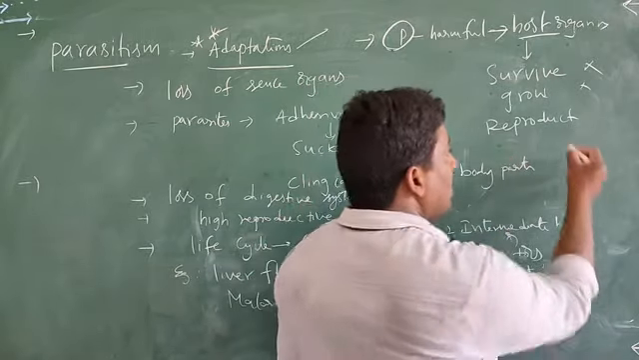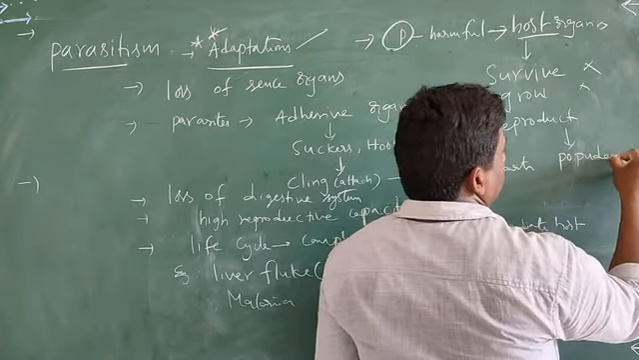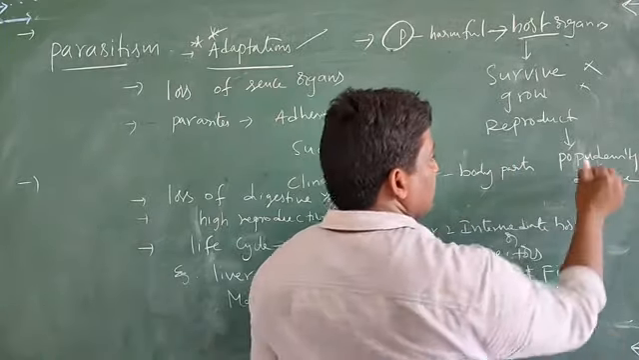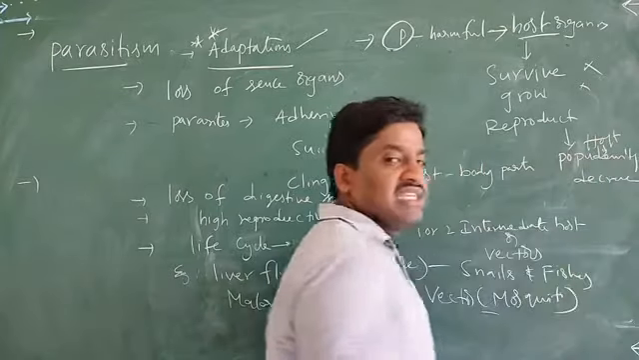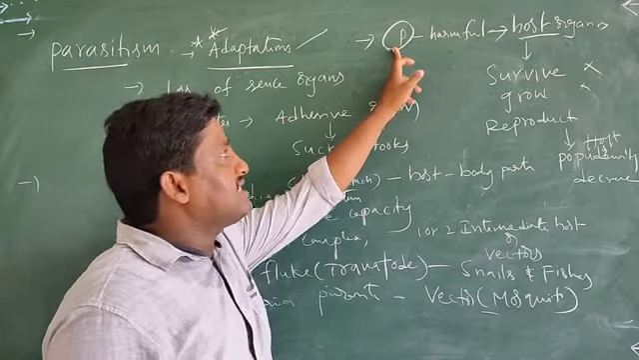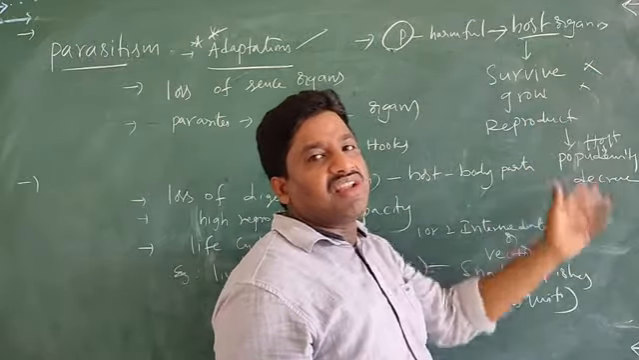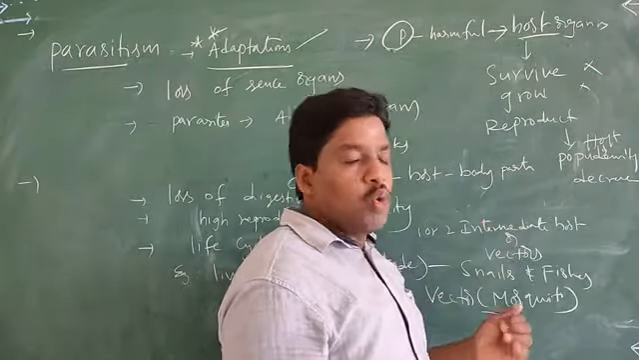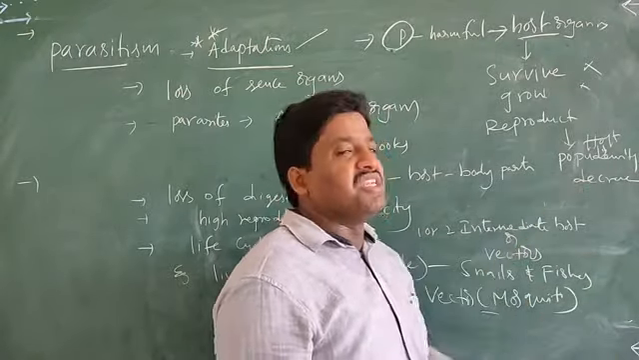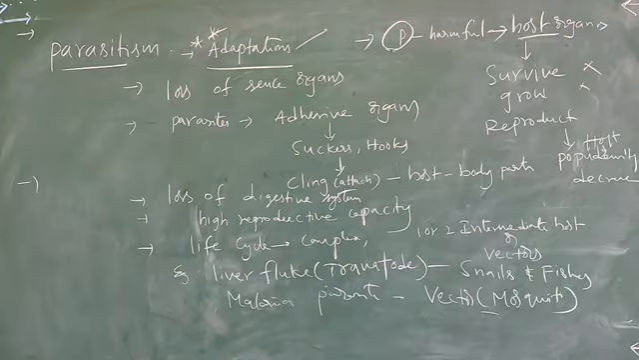As a result, what will happen? The host population density decreases. Once again, see this point. The majority of parasites are harmful to the host organisms. In such a situation, the host organism cannot survive, grow, or reproduce. As a result, their population density declines. That's it.